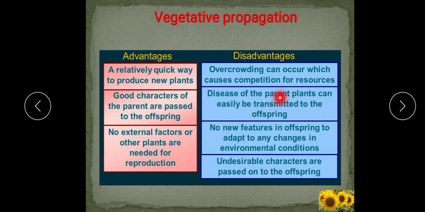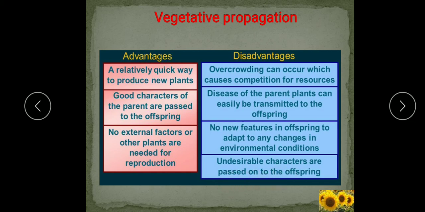Suppose the parent plant is diseased, having infections, that can be passed easily to the offspring. There are no new features in the offspring to adapt to any change in environmental conditions, because the new offspring are exactly similar to the parent plant. Undesirable characters, which we do not require, are also passed.